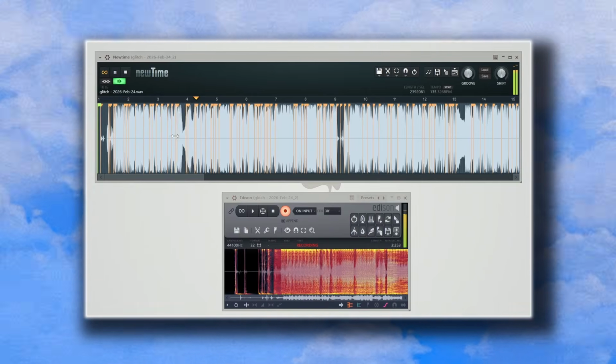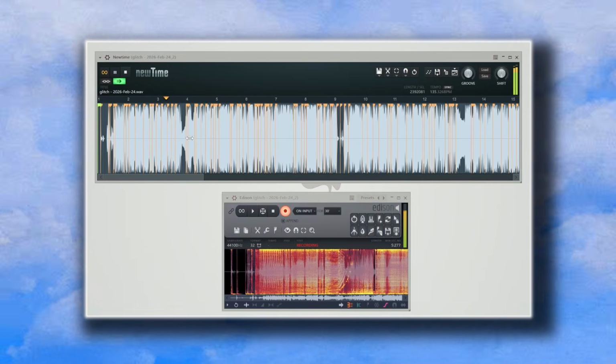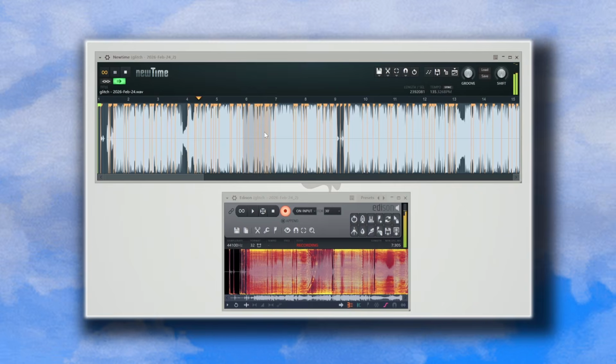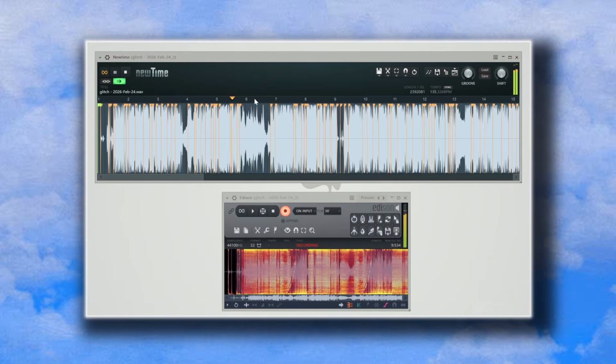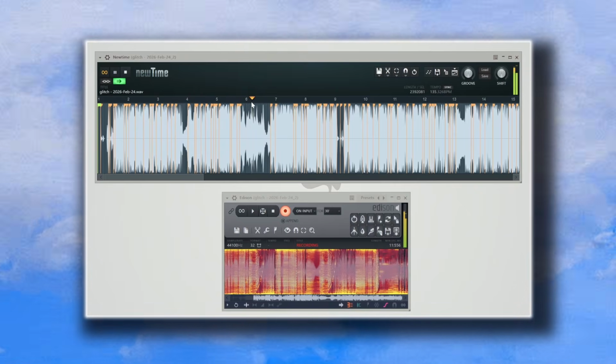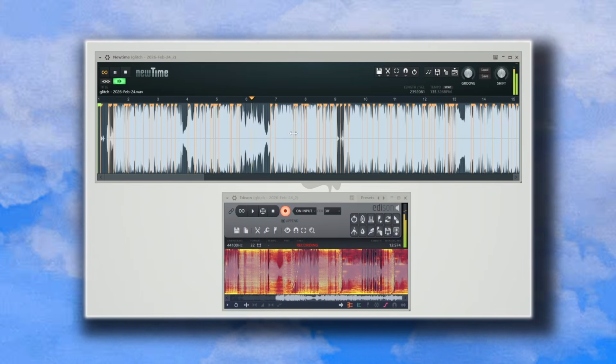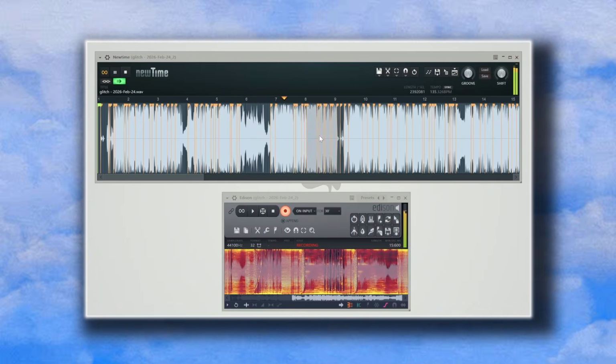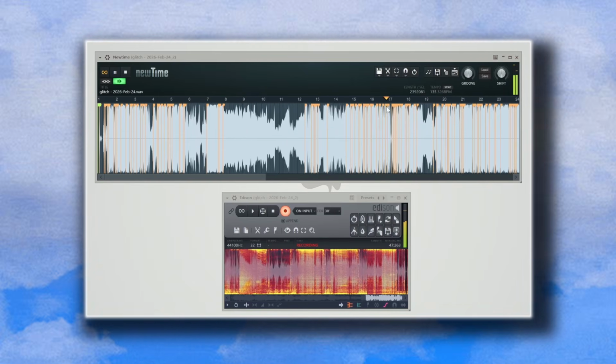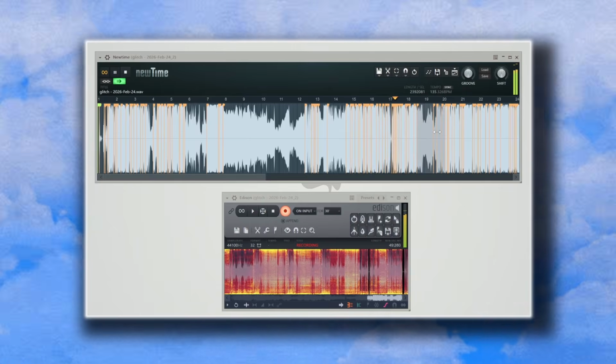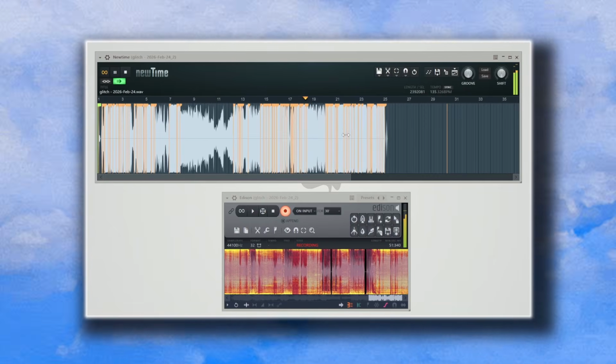We want to add markers and speed them up and slow them down in random places, to get it sounding a bit more unstable and unpredictable. As a bonus, if we're lucky, we might even get more glitchiness, since Newtime is known for being a bit buggy.